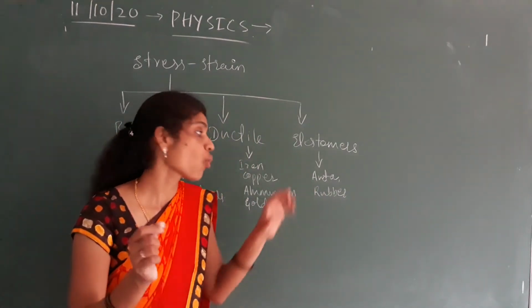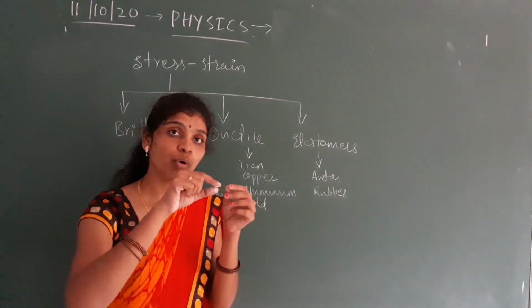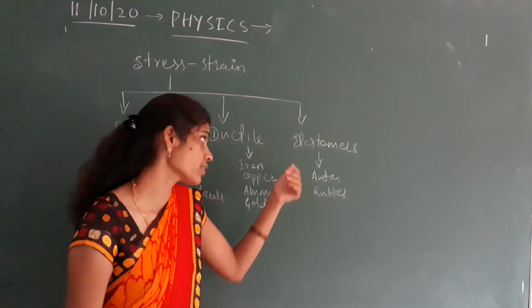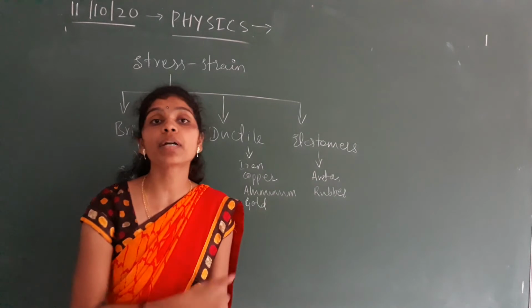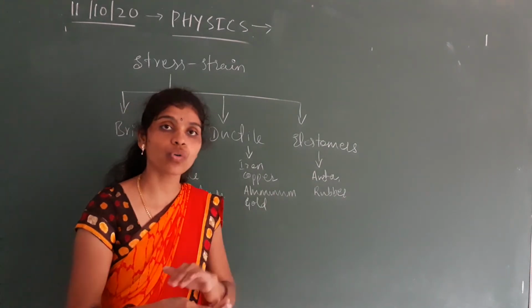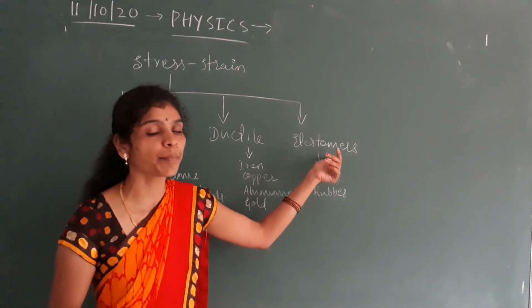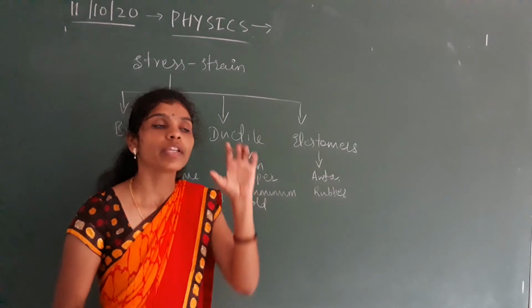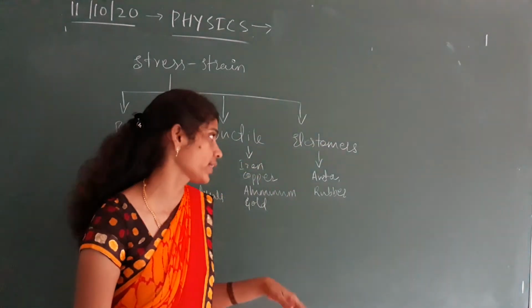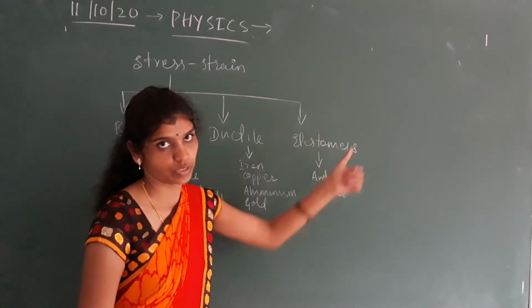If you apply a small amount of force to rubber, it is possible to stretch it by a large quantity. It requires a small amount of force, and the strain produced is large compared to the stress applied, meaning a small force causes deformation in a larger quantity. Such objects we call elastomers.